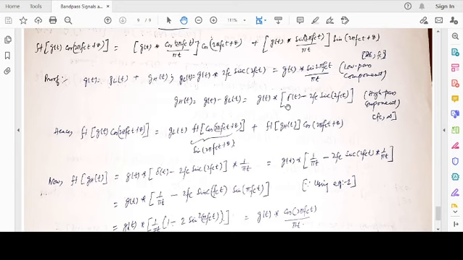This is the impulse response of the ideal high pass filter with a cutoff frequency of fc: δ(t) minus 2fc sinc(2fct). So we have decomposed the signal into two components.